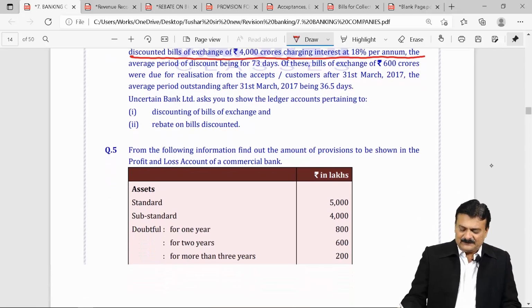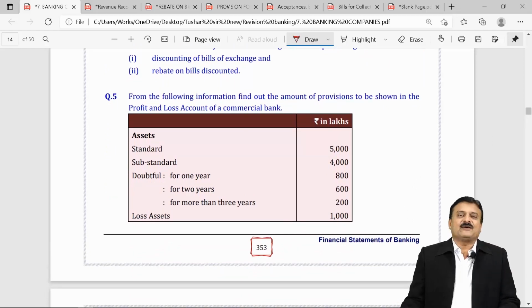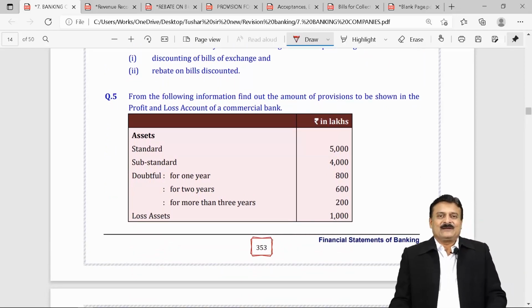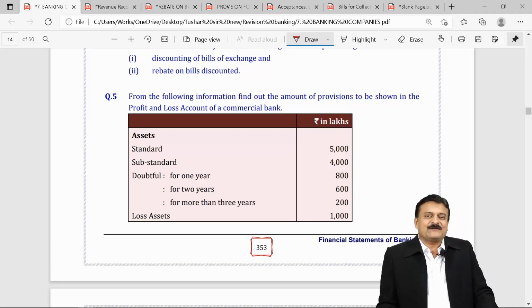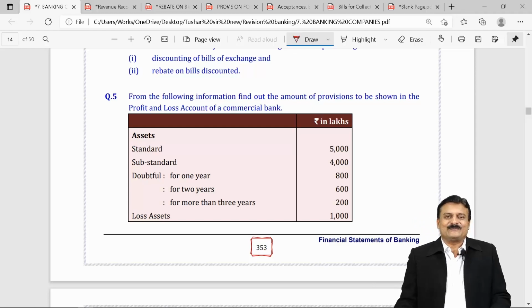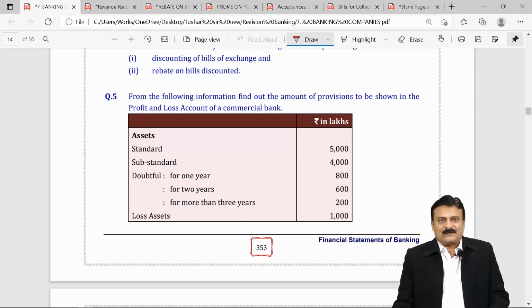That was the point of rebate on bills discounted, pre-received discount, discount received in advance, unexpired discount, different names. But you as a student have to use the word rebate on bills discounted. Second subpoint covered.